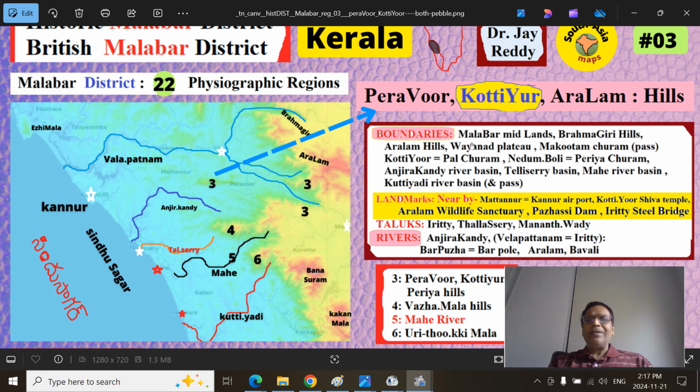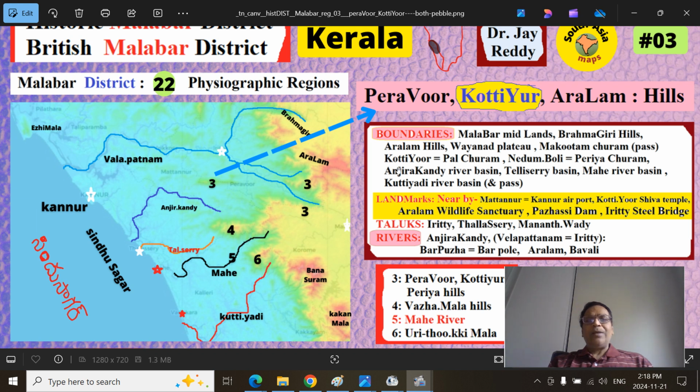Then the Makutam Churam, that's the Ghat section built between Kannur and Virajpeta, or alternatively Thalassery and Virajpeta. That is a landmark, a pass, a Ghat section, a Churam. Then the Kottiyoor mountain as Pal Churam. So these are the Kottiyoor and Pal Churams, and the Nedumboli mountain region, that is the Peria Churam, the southern part, separated by the Bavali River. I will show you that.